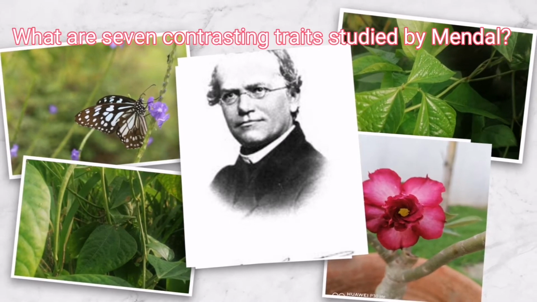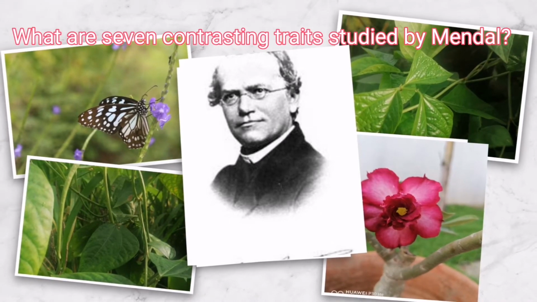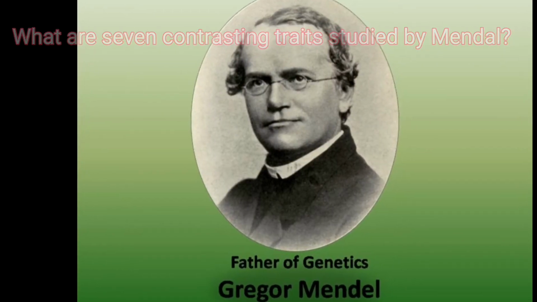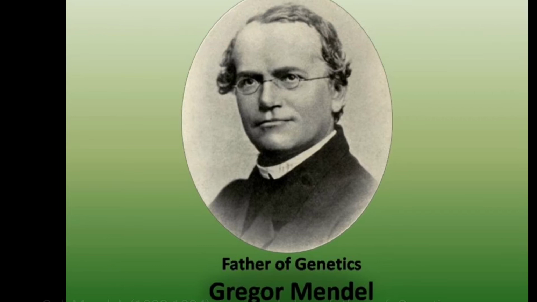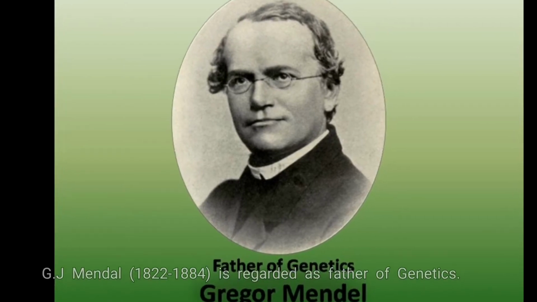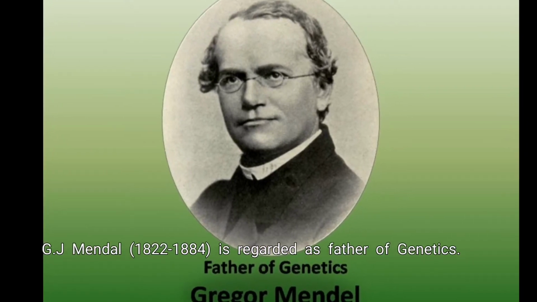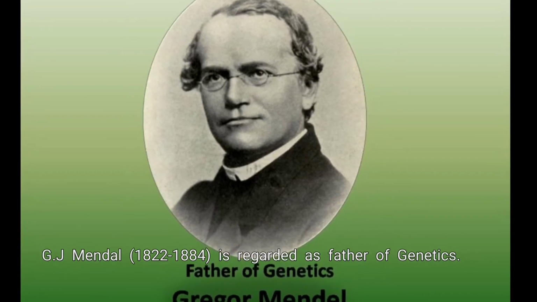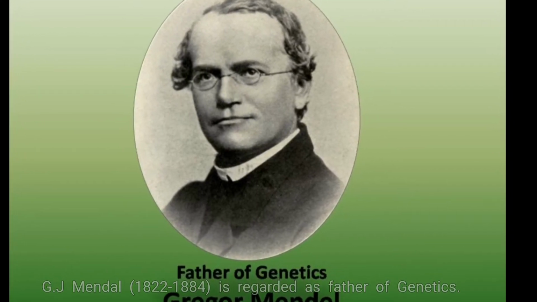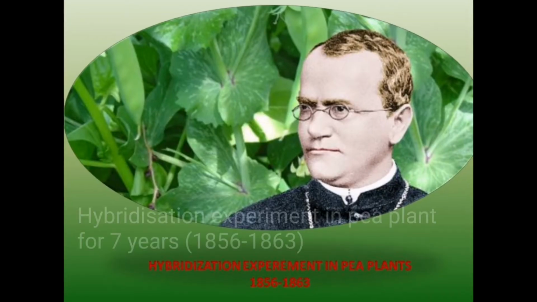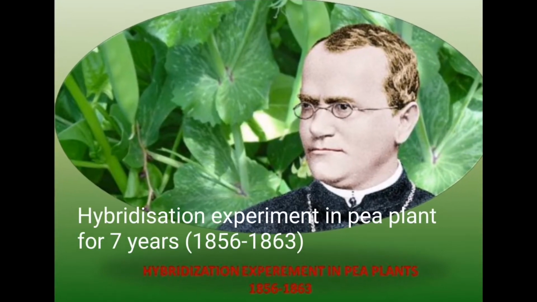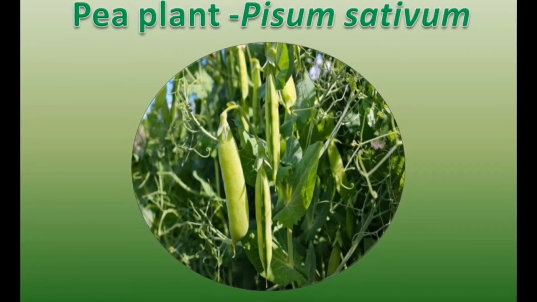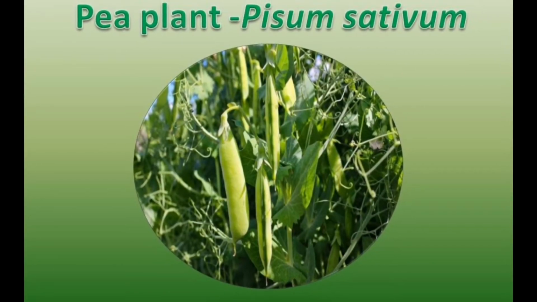I hope all of you know Gregor Johannes Mendel is regarded as father of genetics. He was born in the year 1822 and died in the year 1884. Gregor Johannes Mendel conducted his experiment in pea plant Pisum sativum for 7 years, starting from 1856 to 1863.